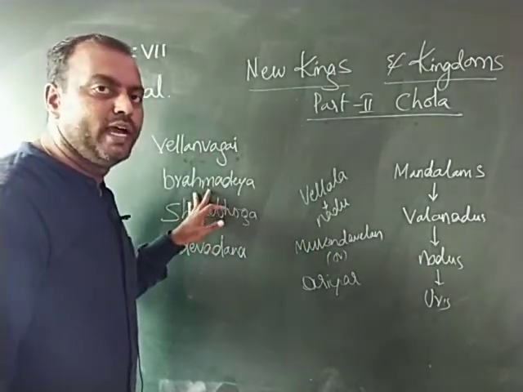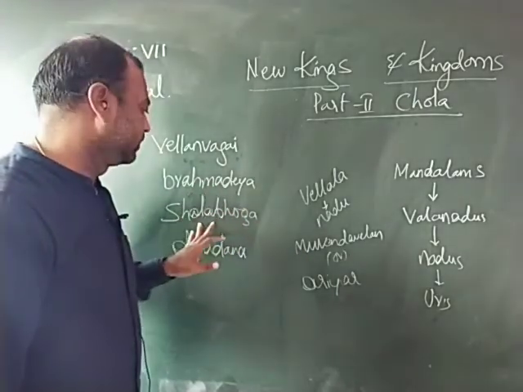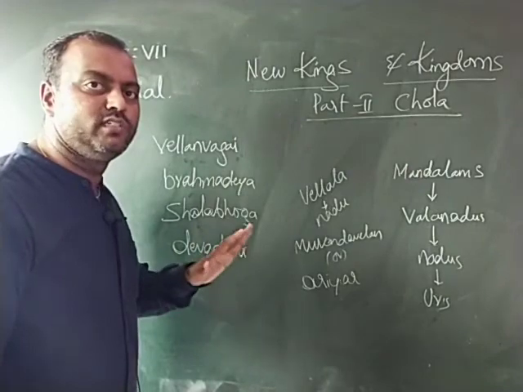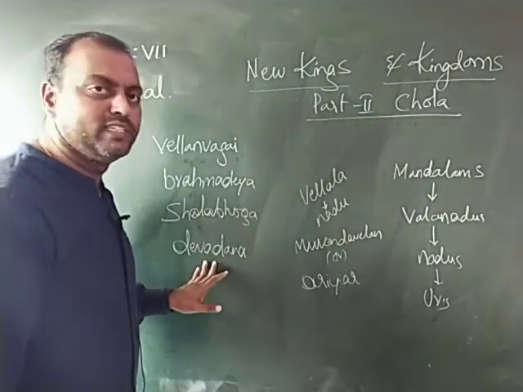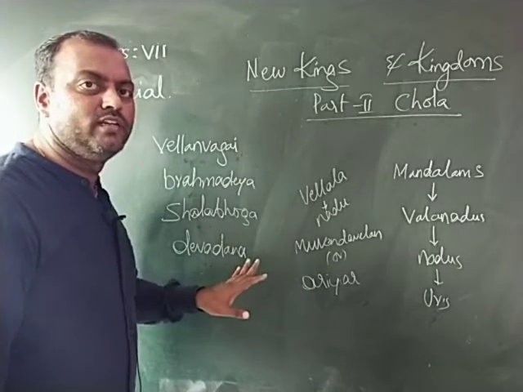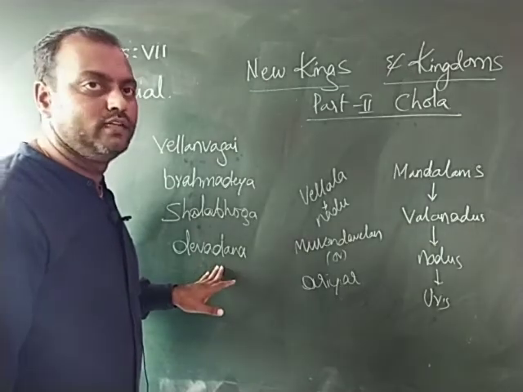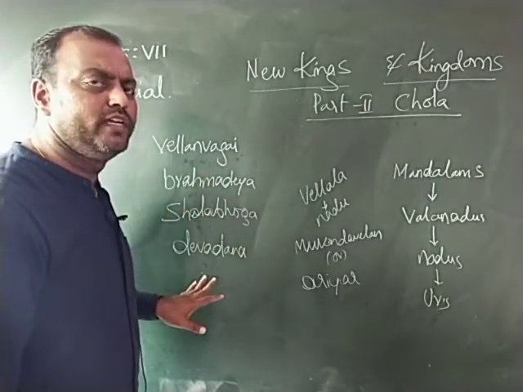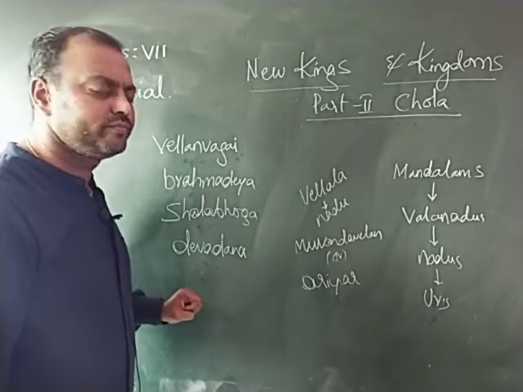Brahmadeya means the land donated to the Brahmins. Shalabhoga means the land donated for schools. And Devadana means the land donated for temples. So this is how we learnt about land being donated by the king to different organizations.